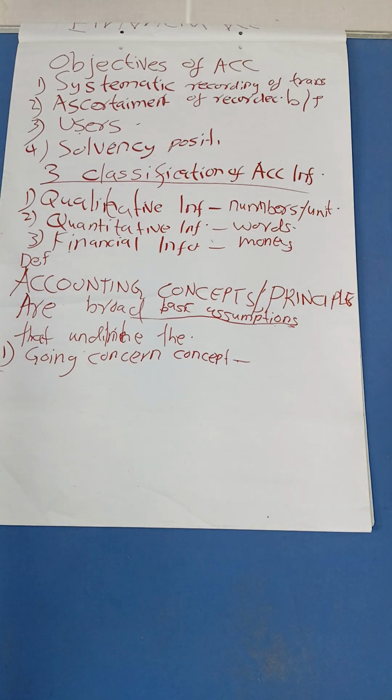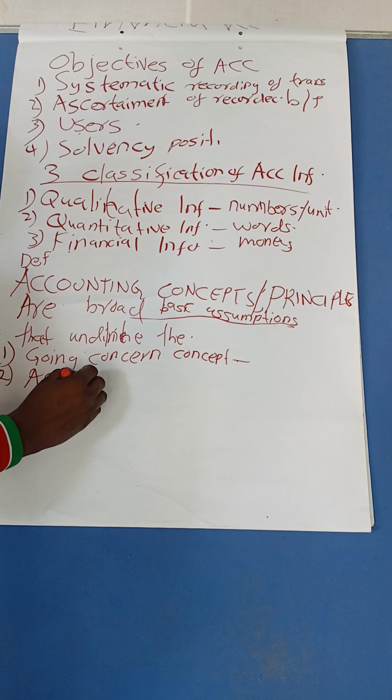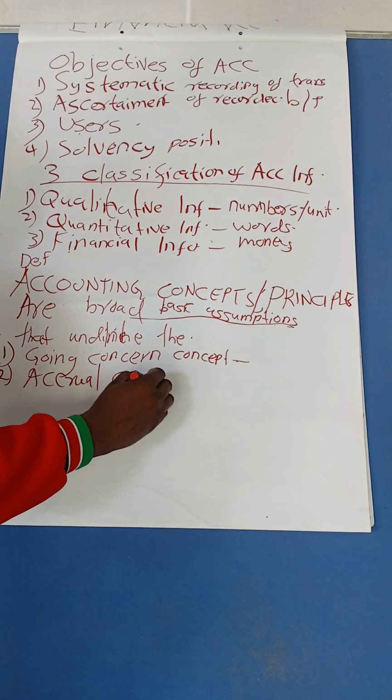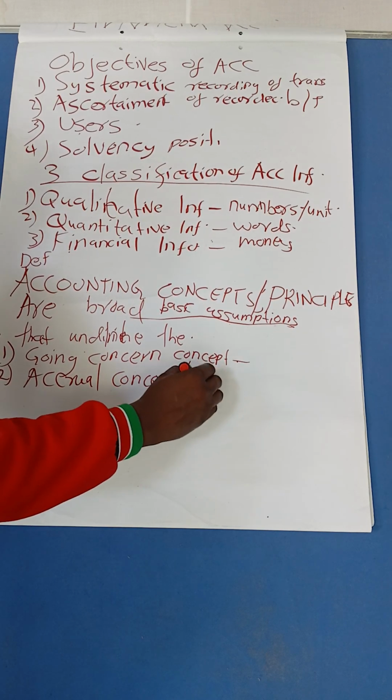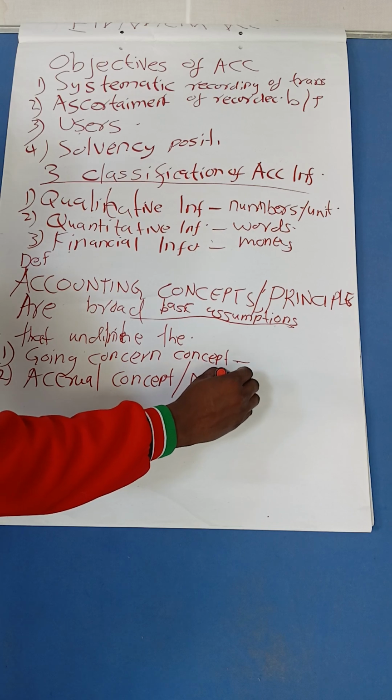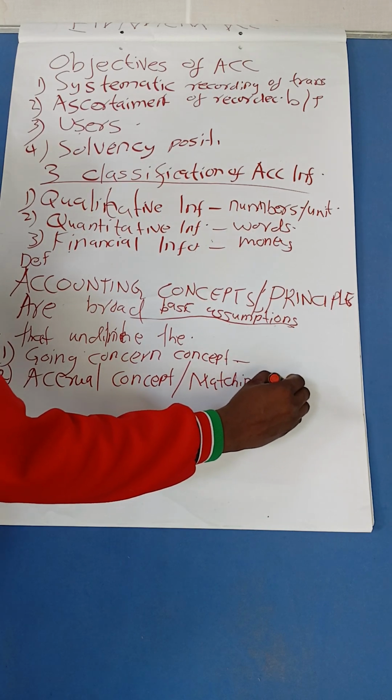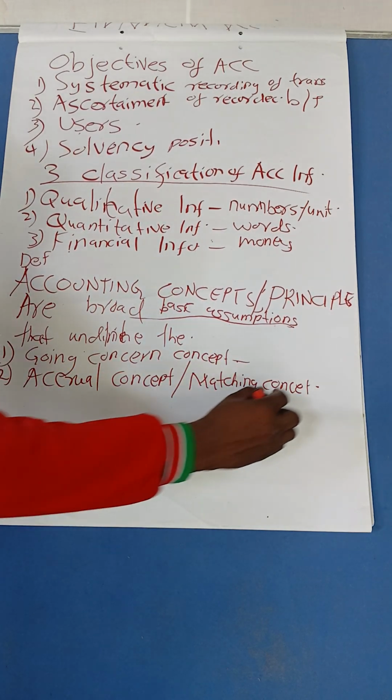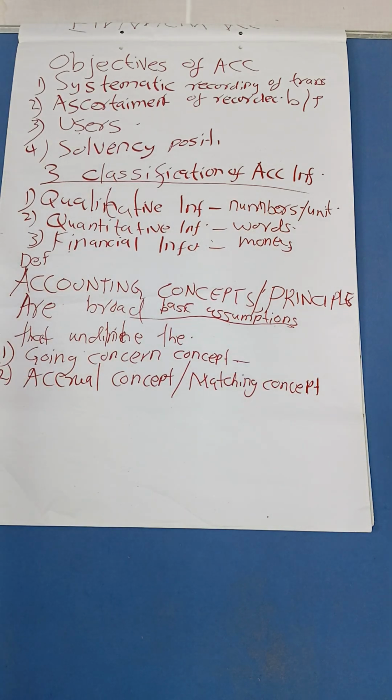We have another concept which we have to know. It's called the accrual concept. Other people call it matching concept. Matching concept states that revenue and cost must be recognized as they are earned or incurred.